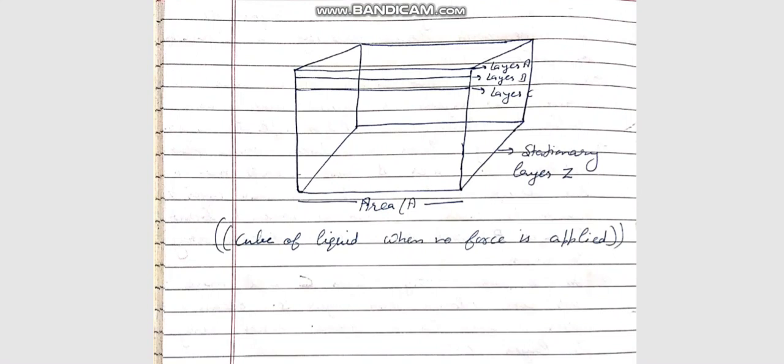We are considering that this cube is made up of different layers of liquid which are parallelly placed. Layer A is the uppermost layer, then layer B and layer C, and subsequently at the end layer Z is present, which is a stationary layer. Area A here represents the area of the cube.